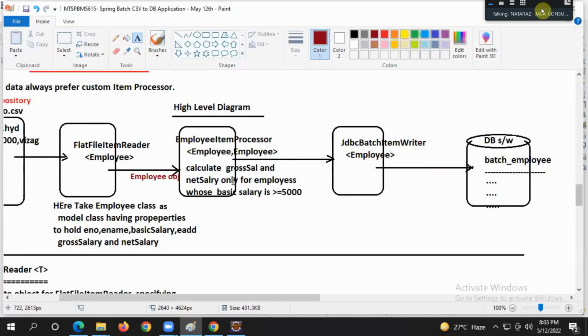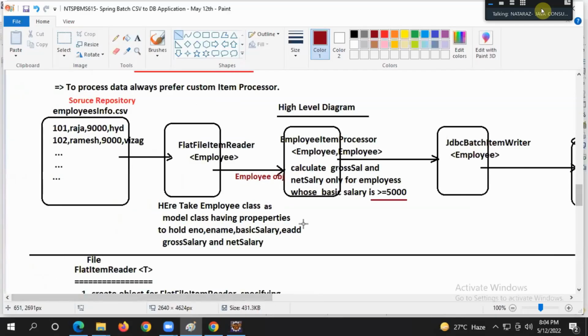Calculate gross salary and net salary only for employees whose basic salary is greater than or equal to 5,000. Are you listening to my statement, guys? Comfortable, guys? Are you comfortable, my dear, understanding my statement, guys?